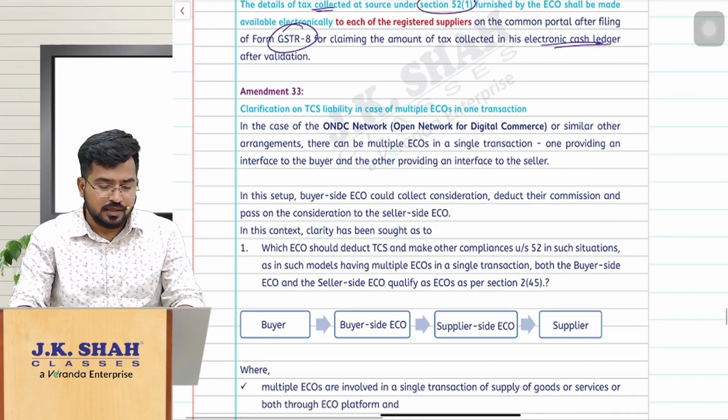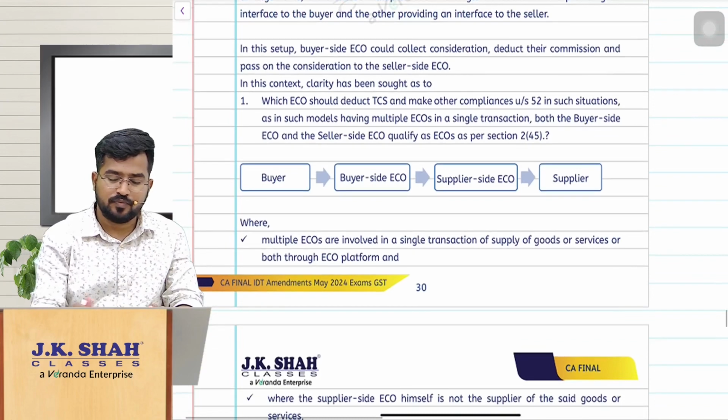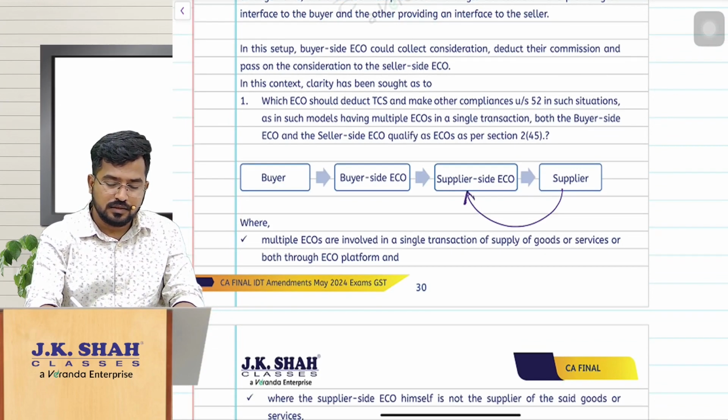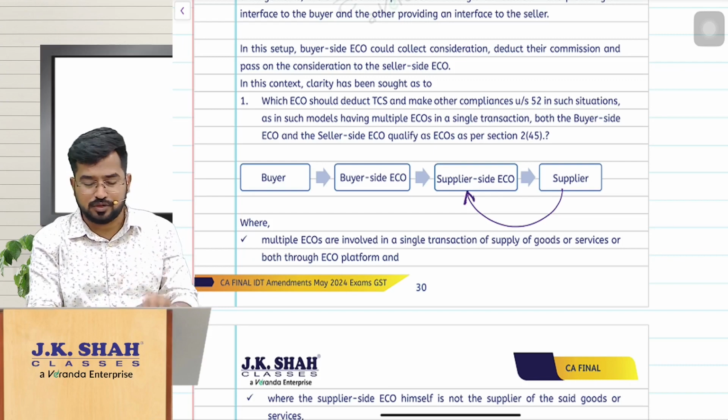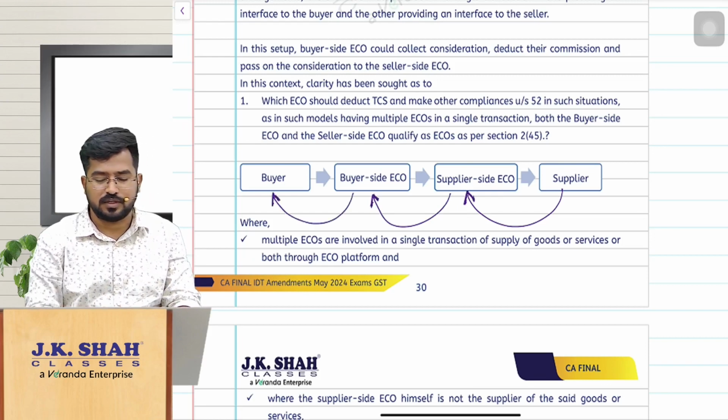Next, here there is a clarification. A seller is listing his goods on one e-commerce operator. This operator is using another e-commerce operator, and the buyer is buying through that e-commerce operator.